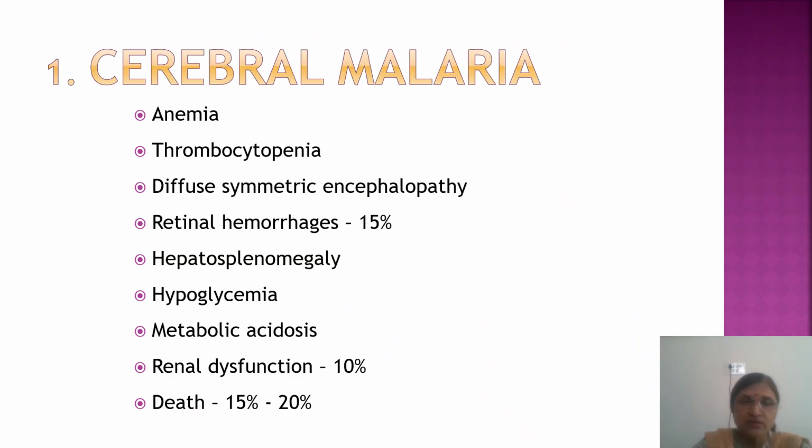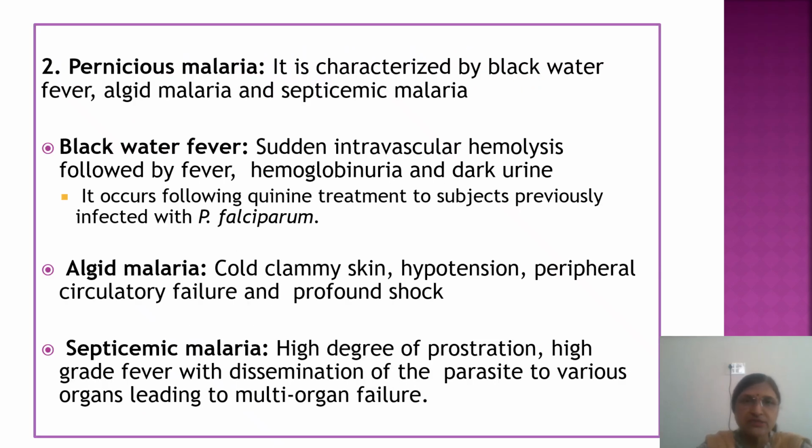So cerebral malaria causes anemia, thrombocytopenia, then encephalopathy, retinal hemorrhages, hepatosplenomegaly, hypoglycemia, then metabolic acidosis, renal dysfunction, and sometimes 15 to 20% death. Then second, pernicious malaria. It is characterized by black water fever, algid malaria, and septicemic malaria. Black water fever means because of the sudden intravascular hemolysis after the fever, there is hemoglobinuria and the urine is dark in color. That is why it is called black water fever.